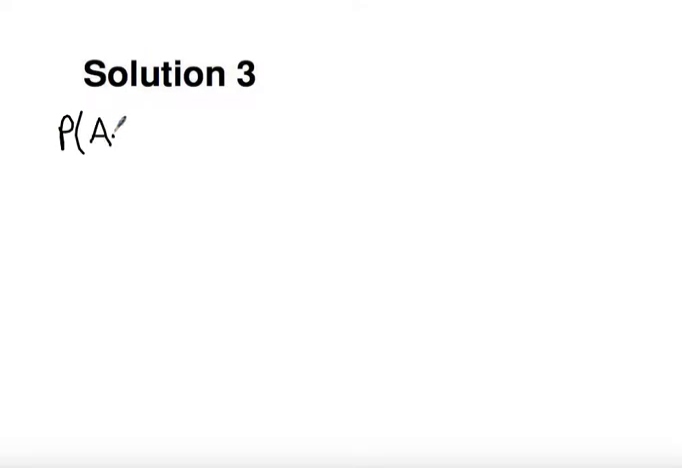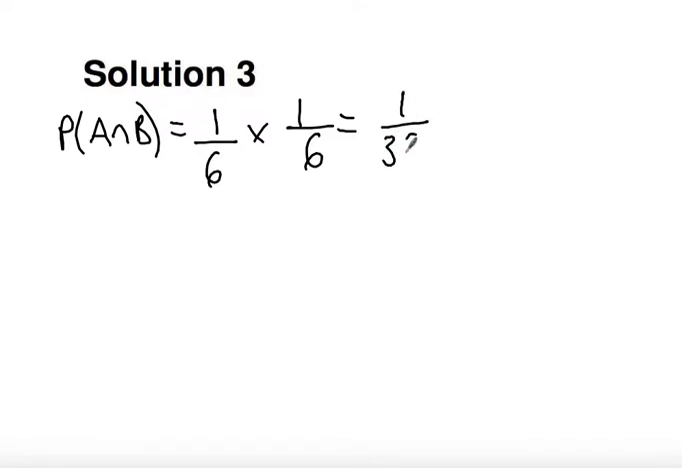Probability of A intersect B. As I mentioned earlier, probability of rolling dice, each of these different events is independent, so probability of rolling a 6 is 1/6. Multiplied by the probability of rolling another 6, which is 1/6. And so I get a probability of 1 in 36.